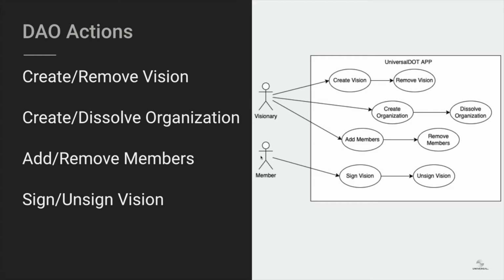A regular user is the person that can review visions that are submitted in the network, and they can sign those visions that they agree with. By signing those visions, they indicate interest that they want to join that organization and fulfill that vision. So a member can sign vision documents and unsign them. A very important thing that was also mentioned previously is that once the vision has been fulfilled, the visionary has to dissolve the organization. Next we will proceed to the demo to see how the DAO works in action.